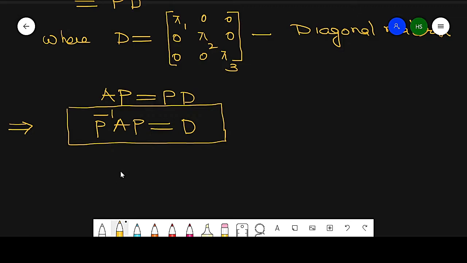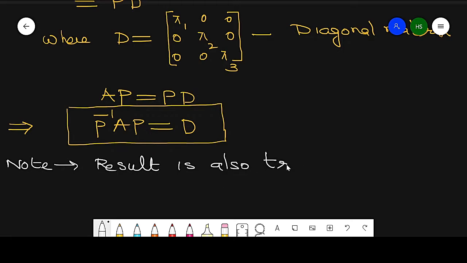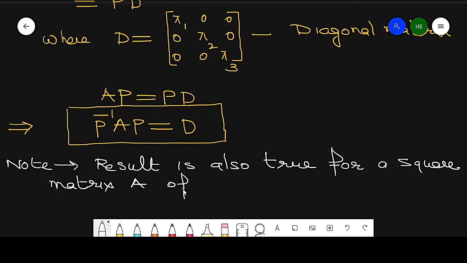So remember that, note that this result is also true for a square matrix A of order n.